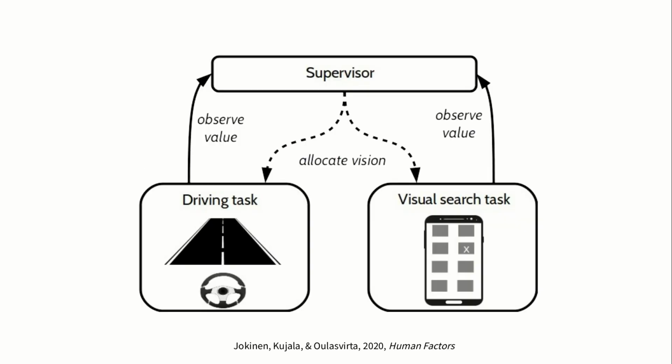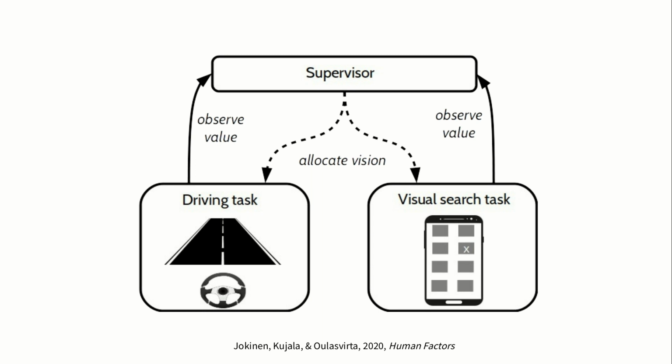More technically, we implement our theoretical assumption using hierarchical reinforcement learning. I won't go into details now, but the computational model is based on an earlier work by us published in Human Factors. You can check out that paper as well as the conference paper for the full details of the implementation. On the general overview, we use reinforcement learning to derive what are called optimal policies, that is, sequences of actions that maximize expected value. These policies are of course discovered within the bounds of the environment and the cognition.